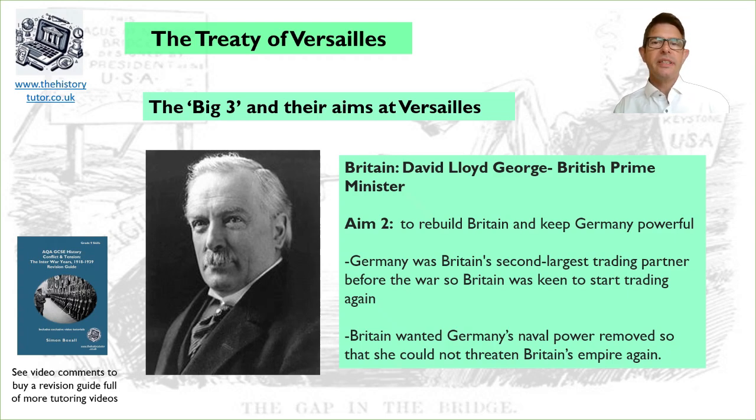Britain also wanted to remove Germany's naval power. Germany had threatened Britain before the First World War with the naval race and had threatened Britain's empire. So they wanted to remove Germany threatening in these ways.